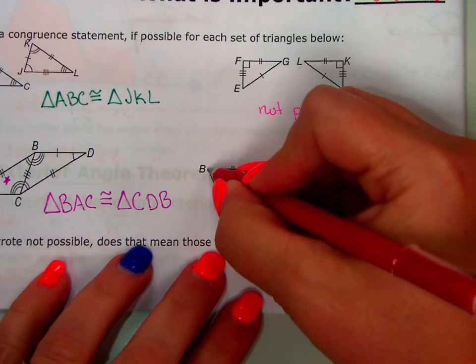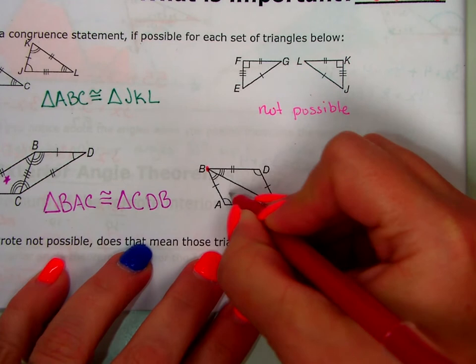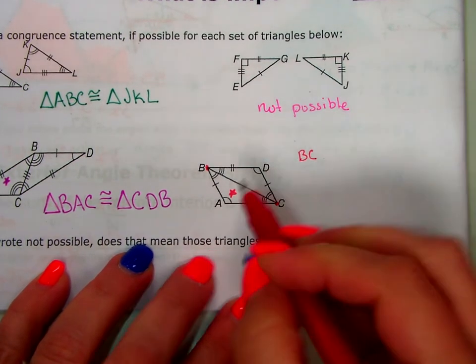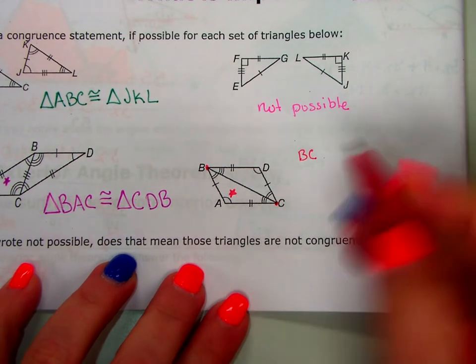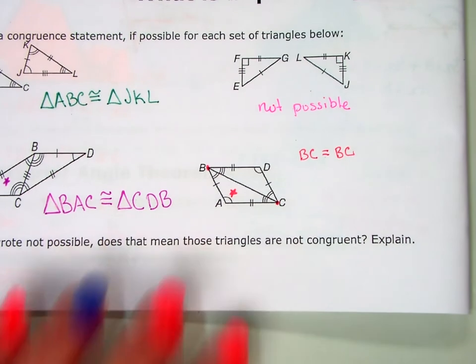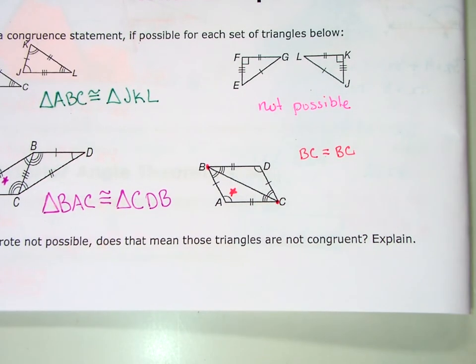Would you agree that the BC for this bottom triangle, that distance from B to C, would be the same distance as itself from the top triangle? Wouldn't BC be the same thing both times I measure it? Yeah. It's just not marked. So because BC is being used in both triangles, it's going to have the same length in both triangles, so it doesn't technically have to be marked.